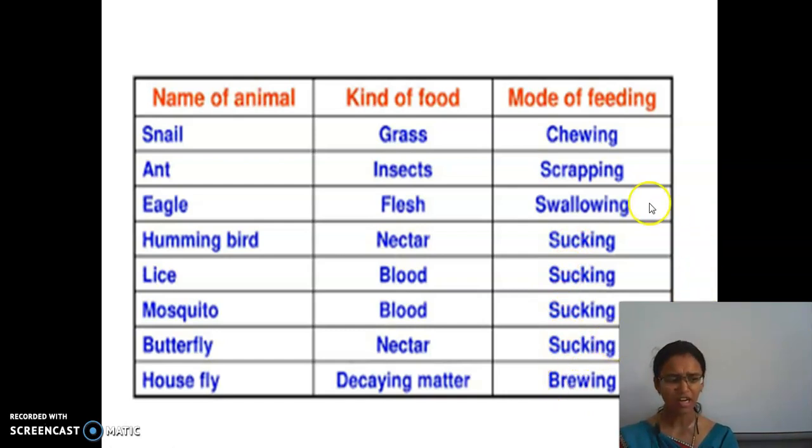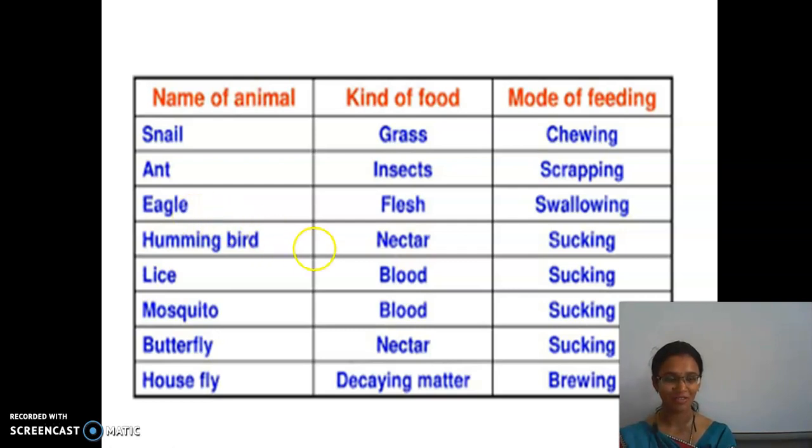So, now coming to the next one. Snail comes under the category of omnivore. They eat both grass and dead animals. And ants come under the category of omnivore. They eat both plants and animals. Eagles come under the category of carnivore.